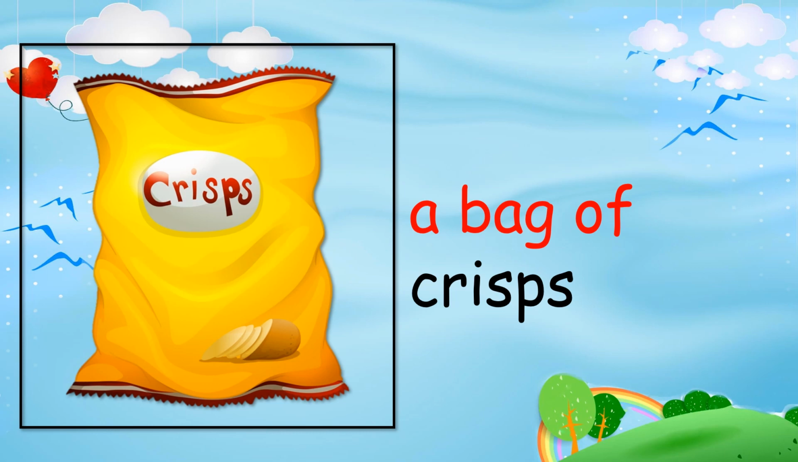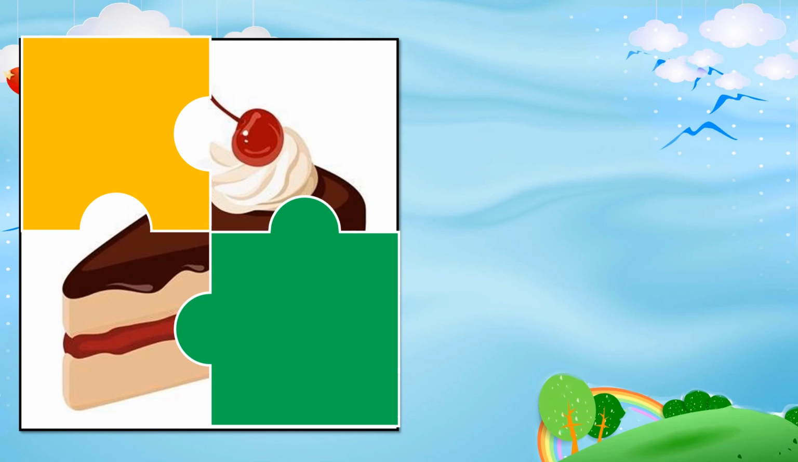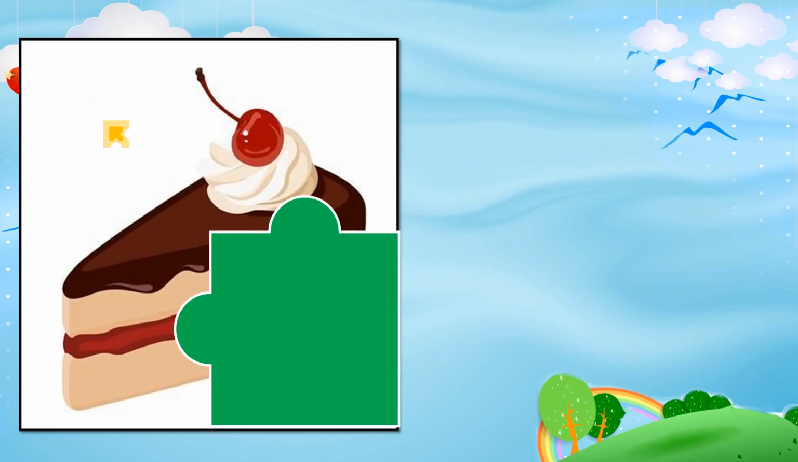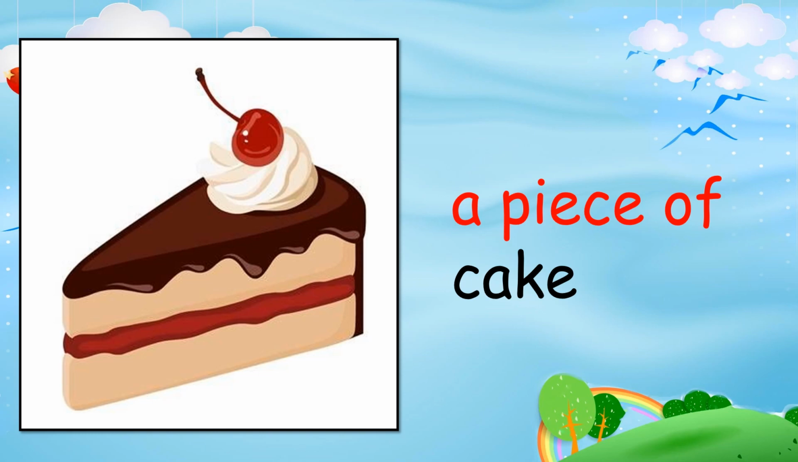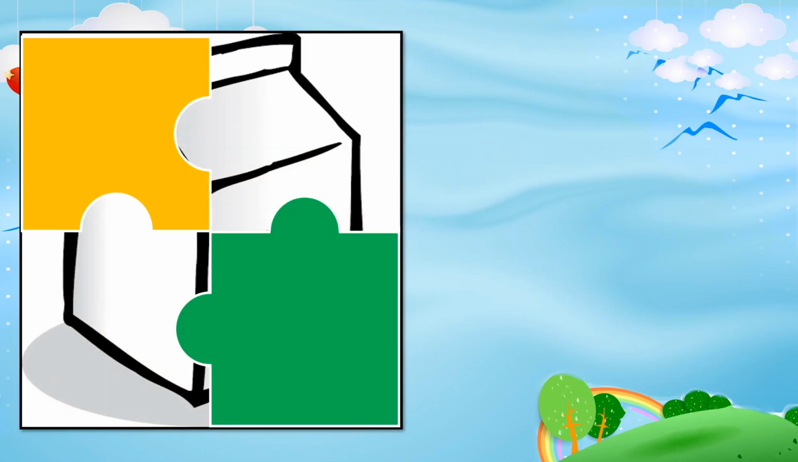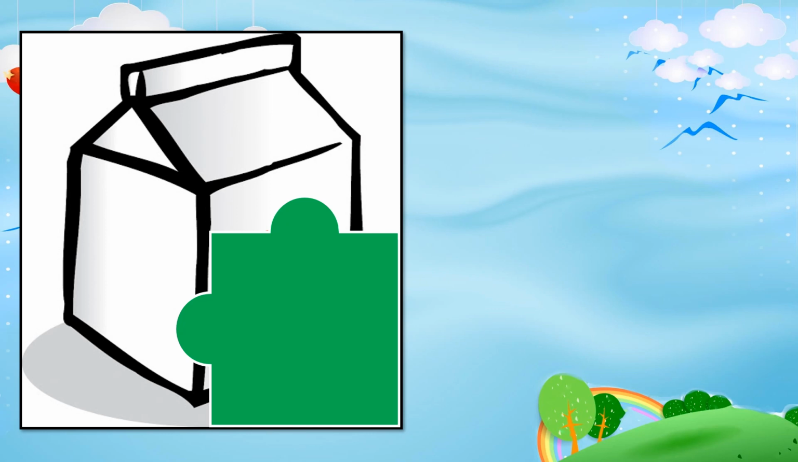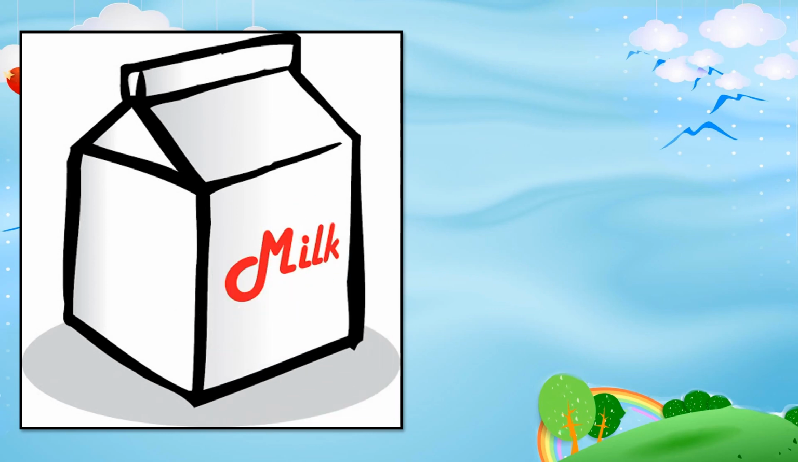The next puzzle. Do you know what is this? It is a piece of cake. Read after me. A piece of cake. The third puzzle. What is this? It's a carton of milk. A carton of milk.